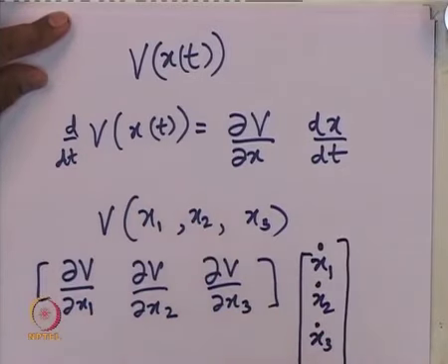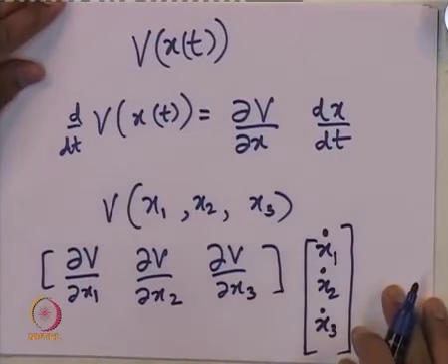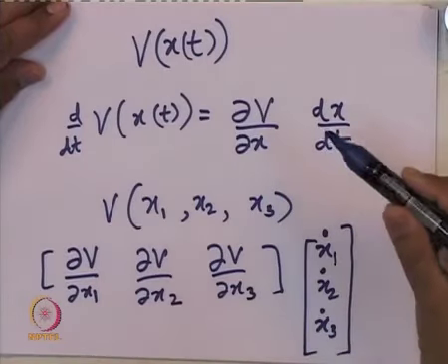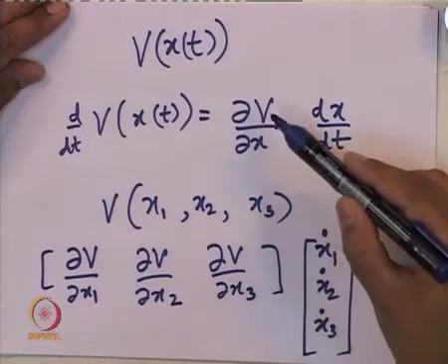Throughout this course, the dot we will reserve for derivative with respect to time. If it is a derivative with respect to x or some other variable, then we will just write d by dx or del by del x of v.